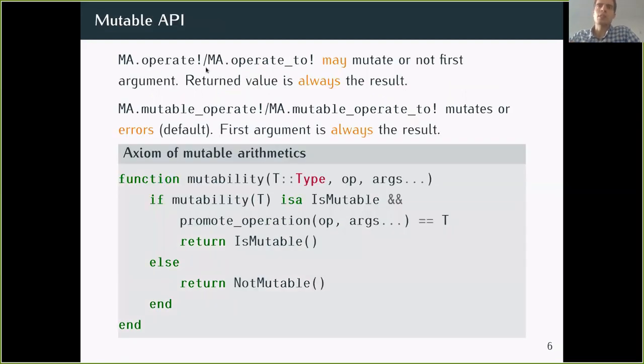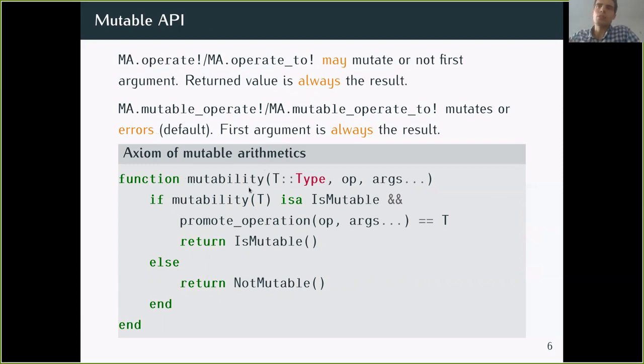So with this kind of API, you have this operate to bang that may mutate the first argument or not, and the return value is always the result. Depending on the situation, you may or may not mutate, but the return value is always the result. And mutable operate bang always mutates the first argument. And so if you don't implement it, it's just an error. There is no fallback because it should always mutate.